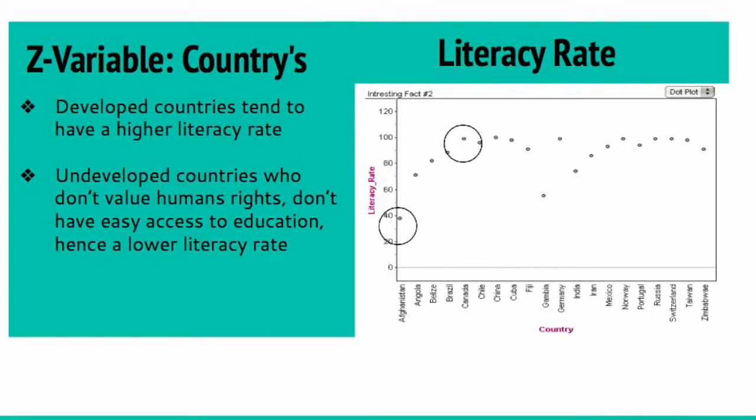As you can see from this graph, in the more developed nations, they have a higher literacy rate. In war-torn places where people don't have as many human rights as they do in places like Canada, the literacy rate is much lower because people don't have access to education. For example, Afghanistan compared to Canada, as you can see on our graph.